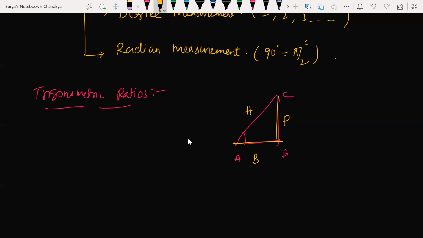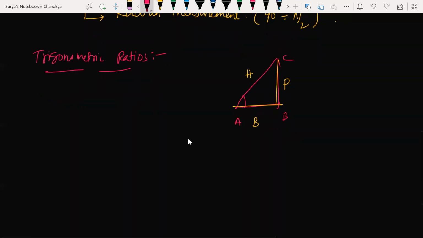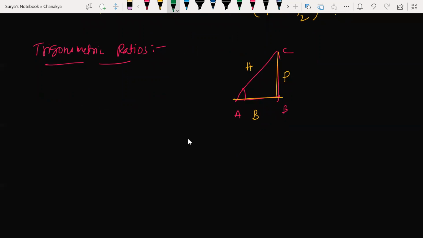There are 6 ratios: sine theta, cos theta, tan theta, cot theta, cosecant theta, secant theta.